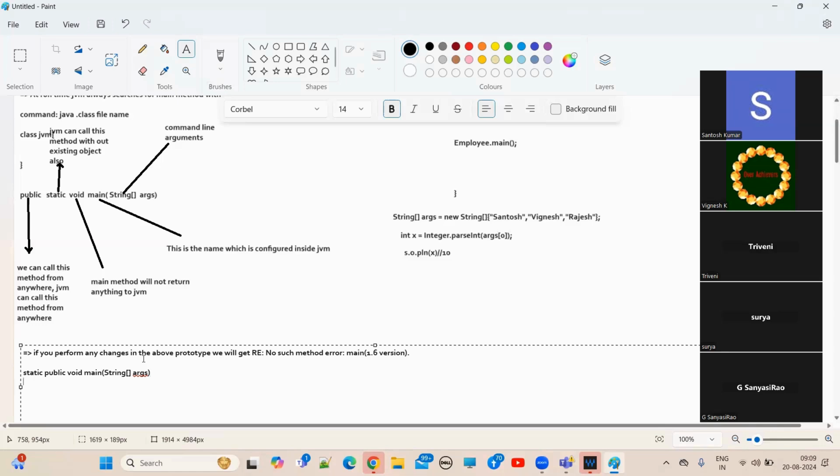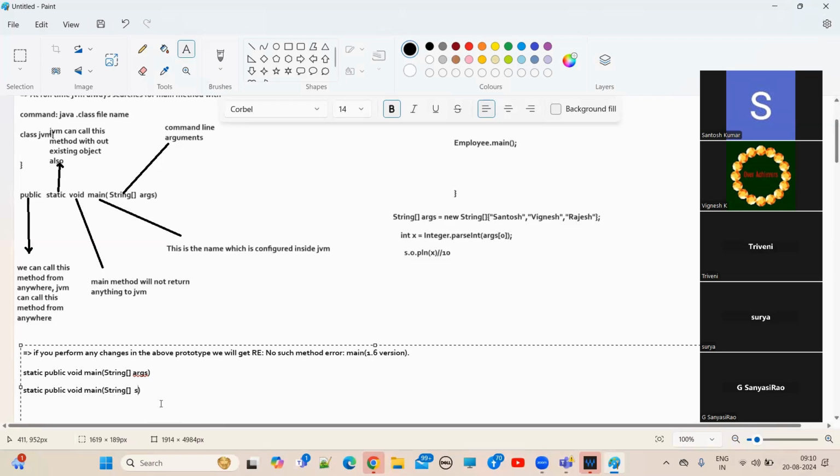Now, String array args we have, right? How can we declare the String array args, guys? Here, let me copy. You can keep args, or else you can keep any valid identifier. No need to keep args. You need to keep any valid identifier. X also I can keep, S also I can keep. Args is what here? Identifier.